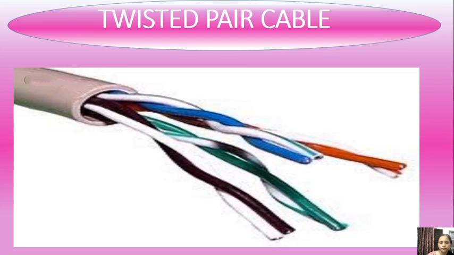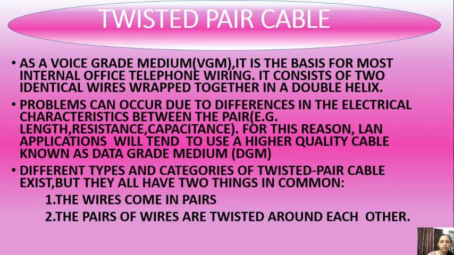Now some points related to twisted pair cable. First is as a voice grade medium, VGM. Voice grade medium is the basis for most internal office telephone wiring. It consists of two identical wires wrapped together in a double helix. So as we have seen in the previous slide, this is the twisted pair cable.